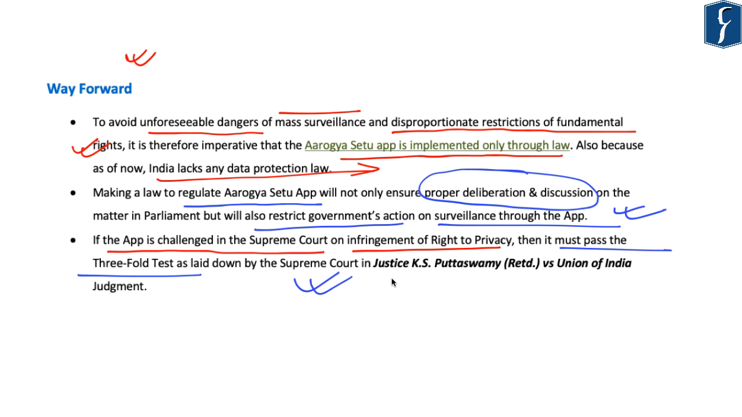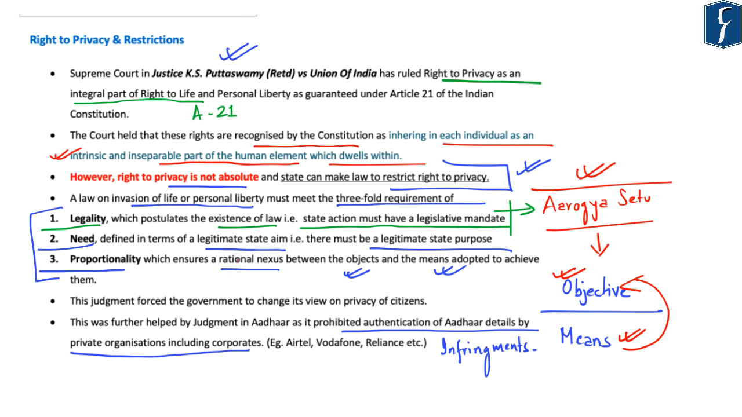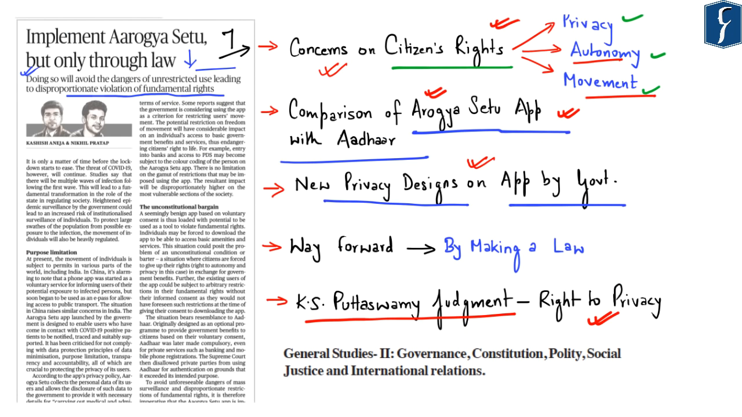Court of India in the Justice K.S. Puttaswamy judgment. And these threefold tests are with respect to the legality of the act, the need for such a law, and the proportionality of the law with respect to the objectives which it seeks to achieve and the means through which such objectives are achieved. Thus, this article becomes important primarily from your mains perspective with respect to GS paper 2.